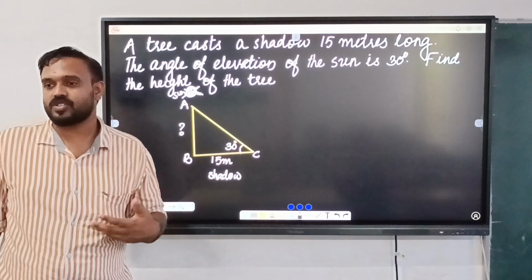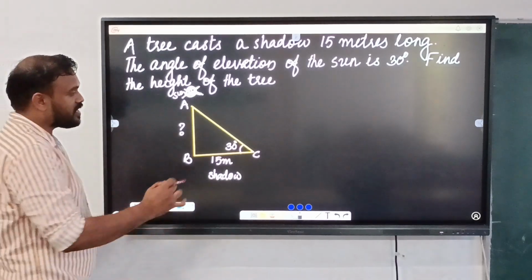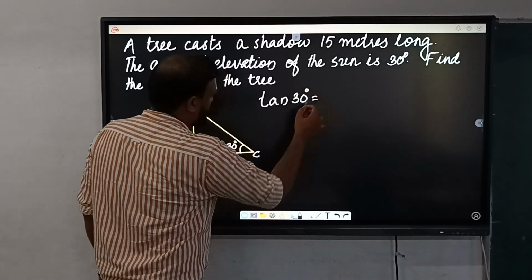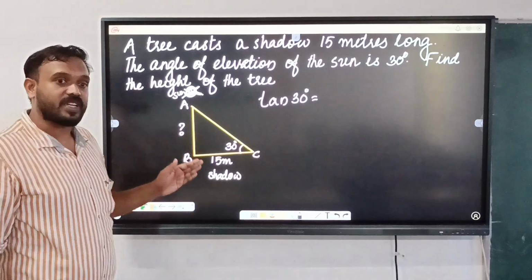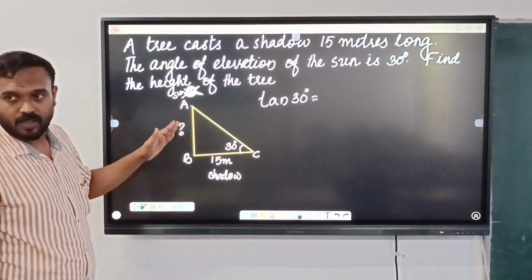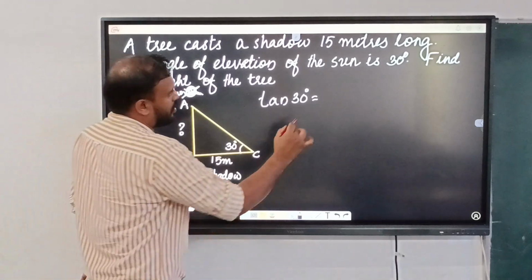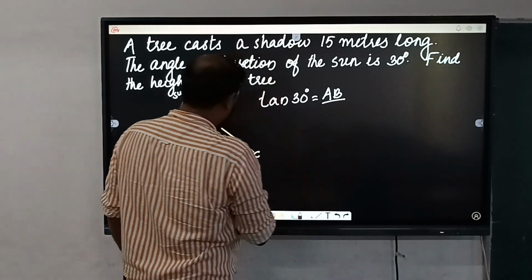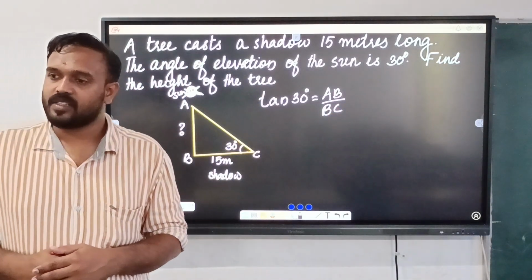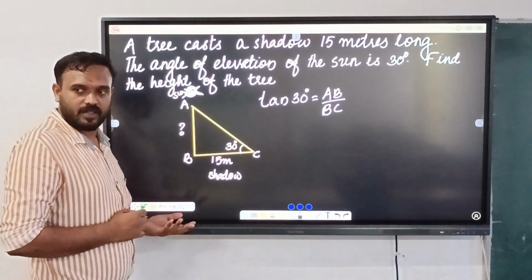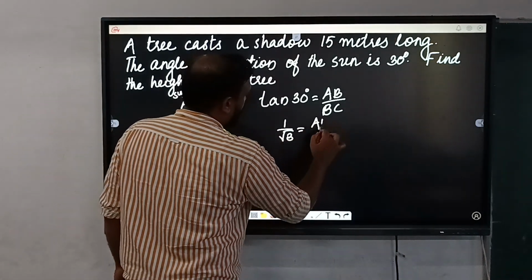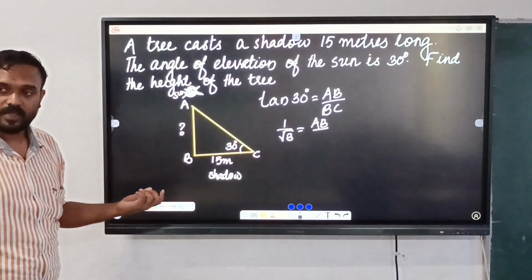Already we have discussed two questions, so now we can do it. Yes, tan. So we can use tan 30, because the angle is tan. How will we find tan 30 here? Opposite by adjacent side. What is the value of tan 30? That is 1 by root 3, equal to AB by BC.